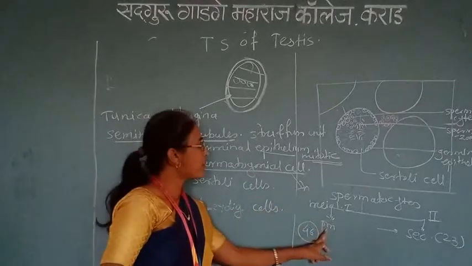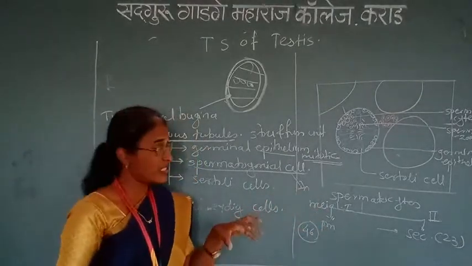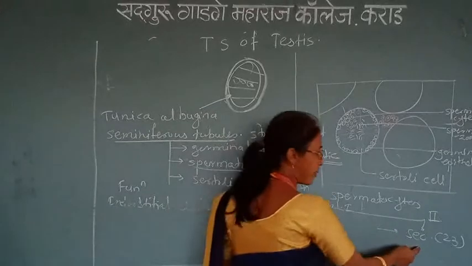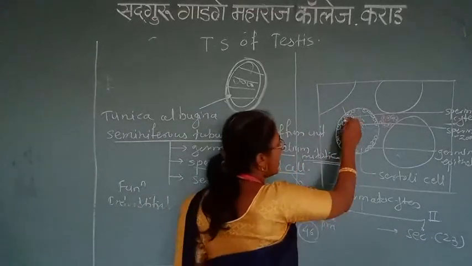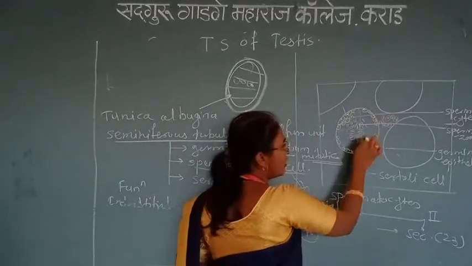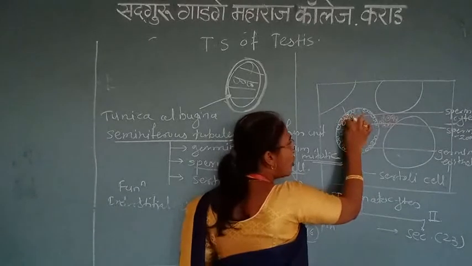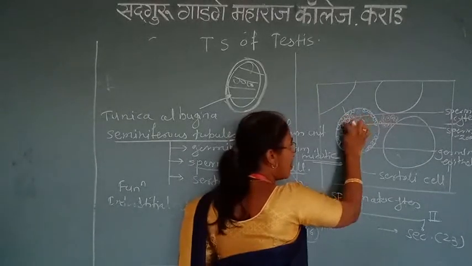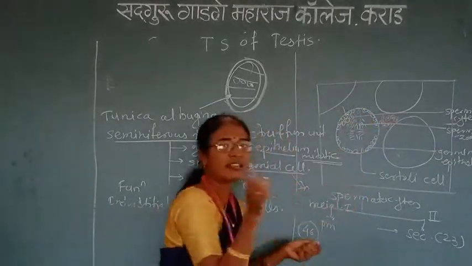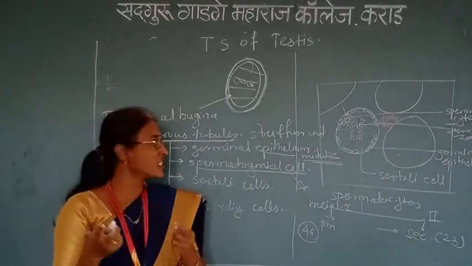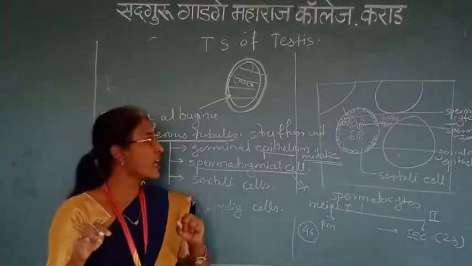These primary spermatocytes are larger in size than the secondary spermatocytes, and they are present in the seminiferous tubules. Above the germinal epithelium there are a number of layers of cells, in which all the differentiated cells are present.